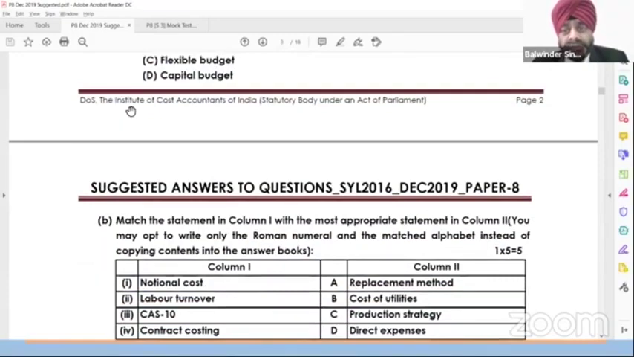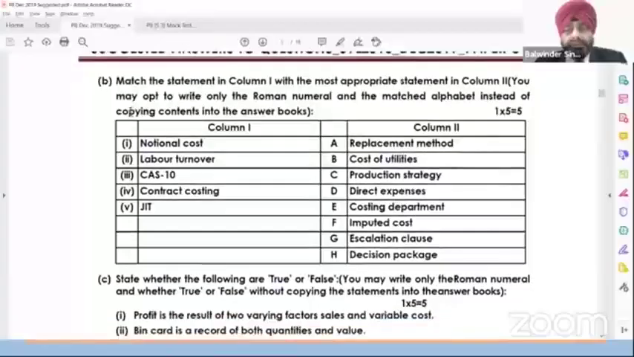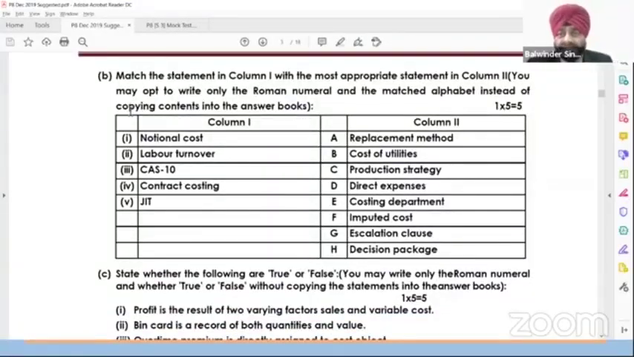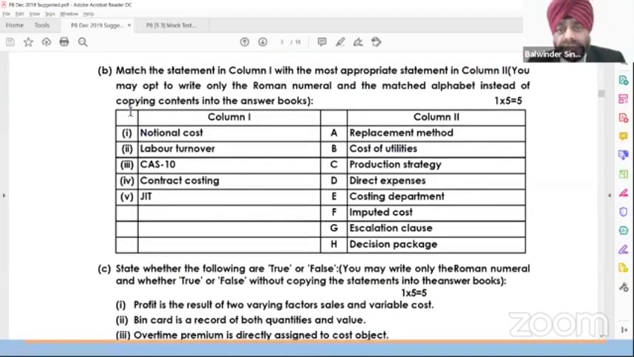I'll advise you on the paper. Question B, 5 marks. 25 marks is like that. Question B says match the following. On the left side, there are 5 elements. On the right side, there are 8 elements. Here also, we have converted it to the objective type only. Against the notional cost, you will get the options. Against the labor turnover, you will get the options. Against the cash item, you will get the options. If this similar question is kept in the ABCD format, again 5 marks. It will reach 15 marks.